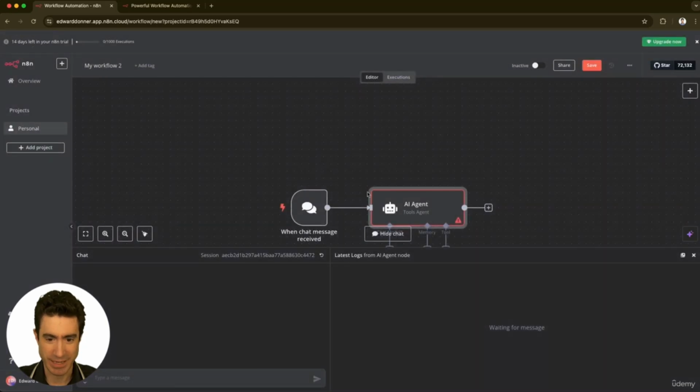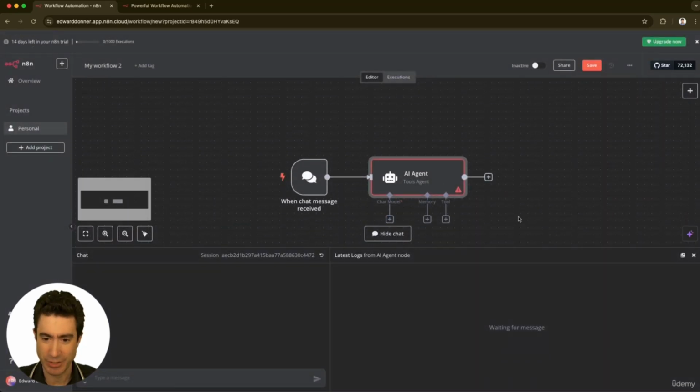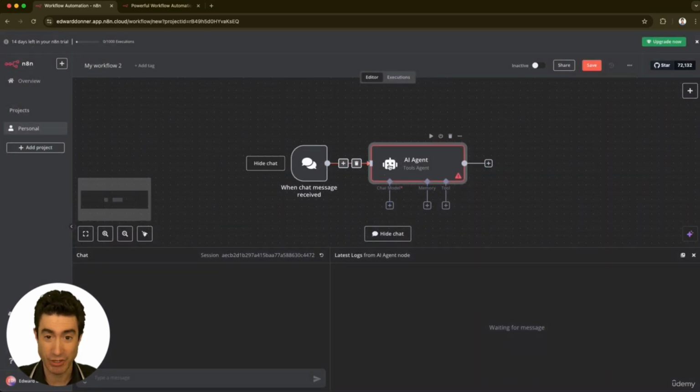And now if I go back to Canvas, I'll show you that what we have in our canvas now is a chat message going into an AI agent represented by this box, and then something can come out of the back of that. And you don't need to know all of the details here. This is more to give you an idea, and by all means you can play with this yourself, but most of this course is going to be about building things like this. But let's give this a shot.